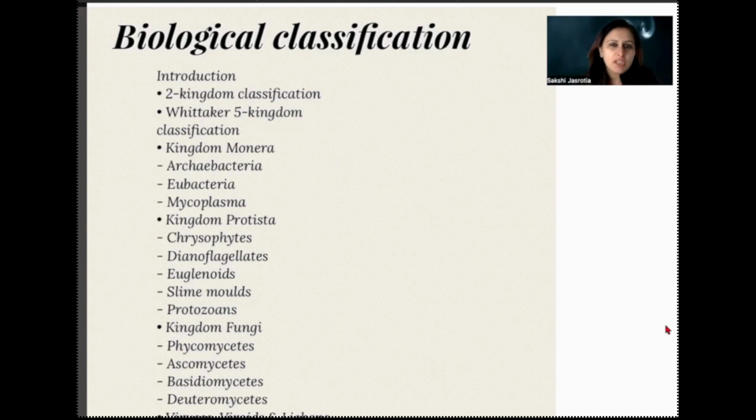I hope the previous chapters, whatever we have done so far, are very much clear to you, right? So in this chapter, we will talk about the classification of the kingdoms that we have studied in the previous chapter, and about the other kingdoms also that exist besides the plants and the animals, right? These are the introductory points which are mentioned here on the screen.